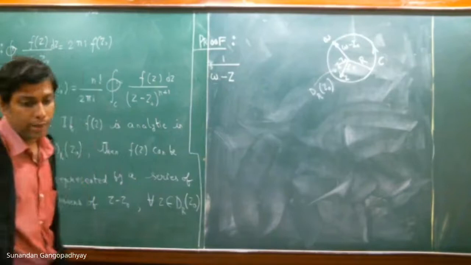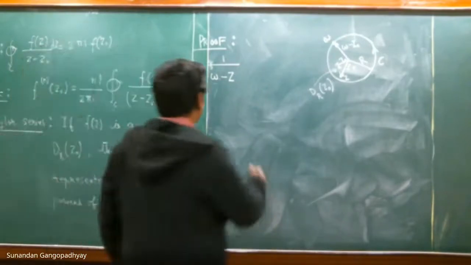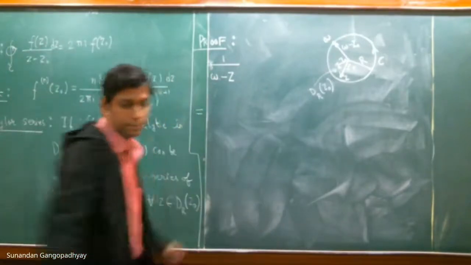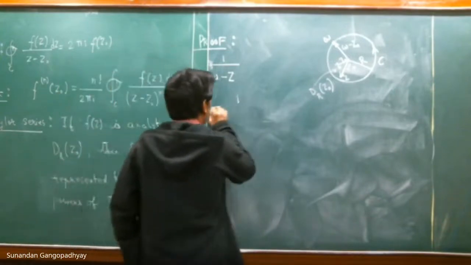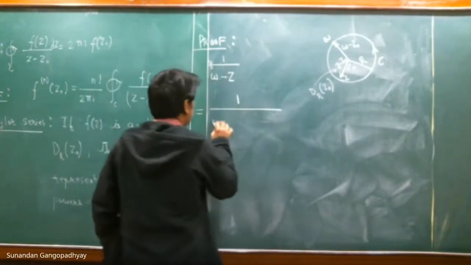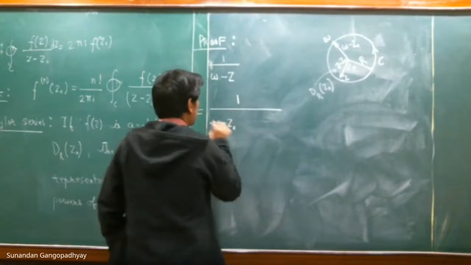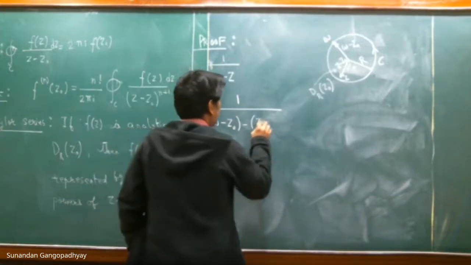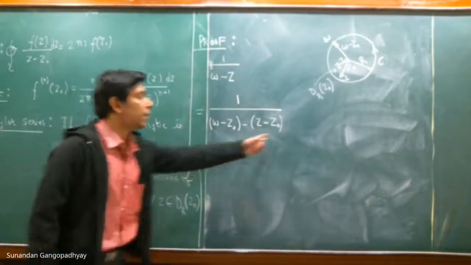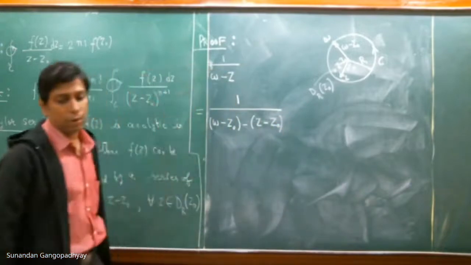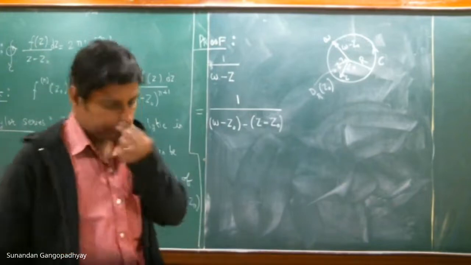Let us take this quantity and try to expand it. This is just an algebraic manipulation. You can write this quantity as 1 by w minus z naught minus z minus z naught, which is the same as 1 by w minus z.